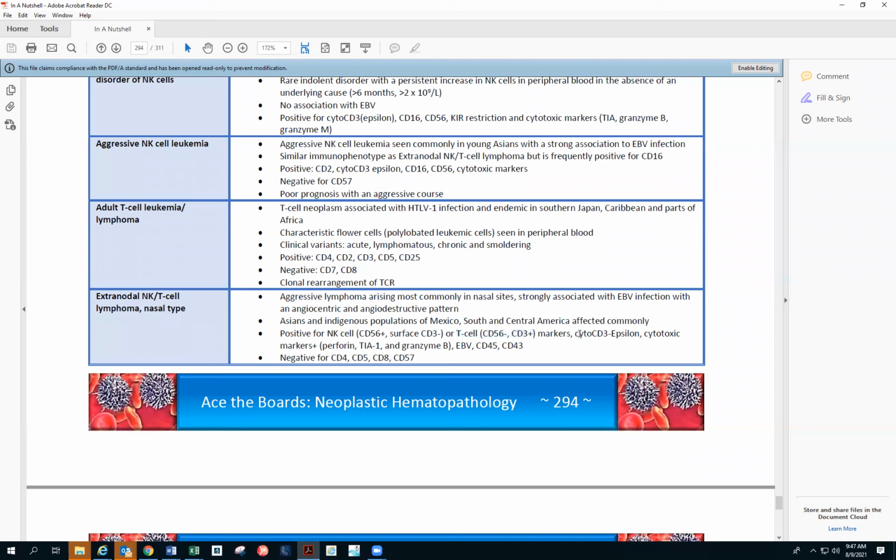And then there will be other NK markers. So cytoplasmic CD3 epsilon will be there. Cytotoxic markers can be there: perforin, TIA, granzyme B. EBV, as we know that the extranodal NK is EBV associated, so that will be there. CD45, CD43 can be there. So those NK and T cell markers can be there, and negative for CD4, CD5, CD8, and CD57.